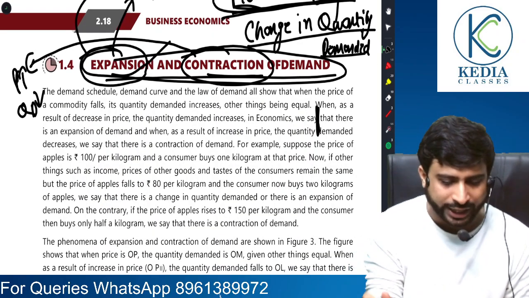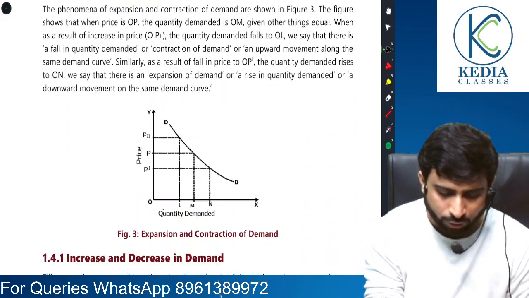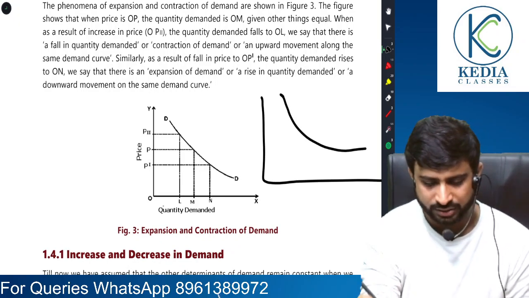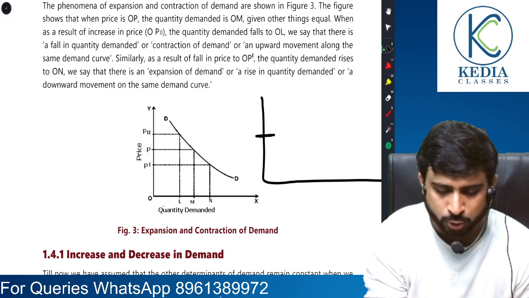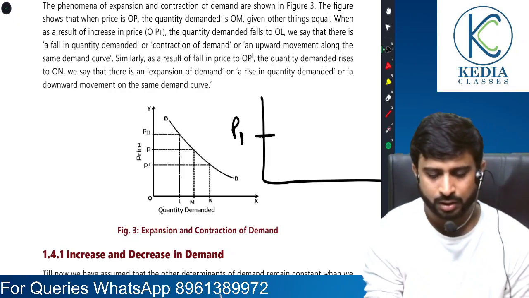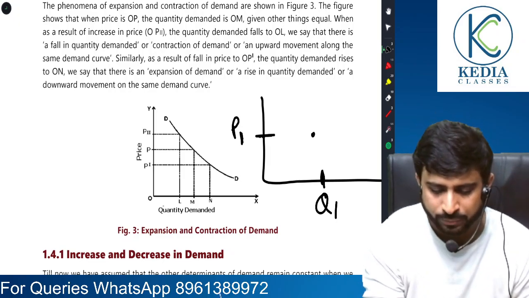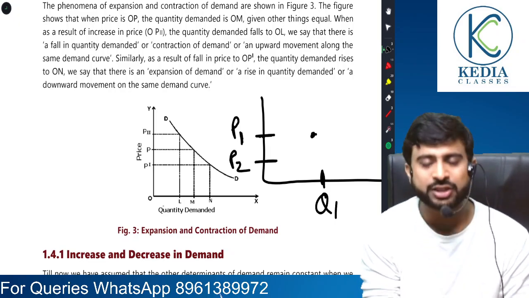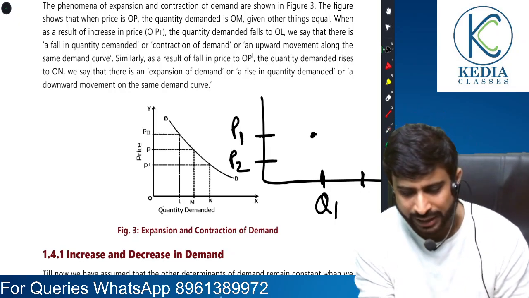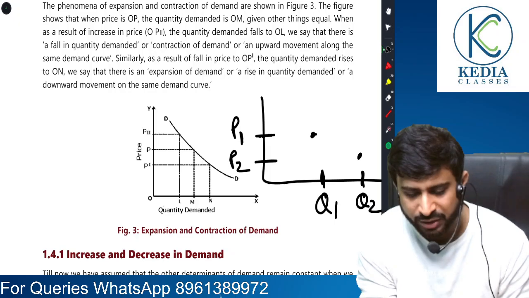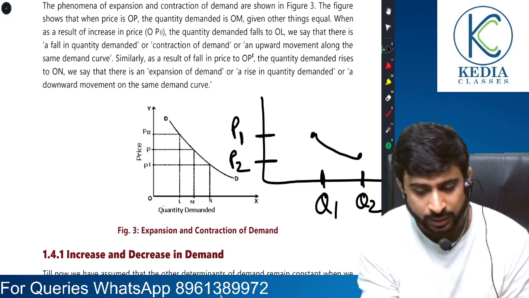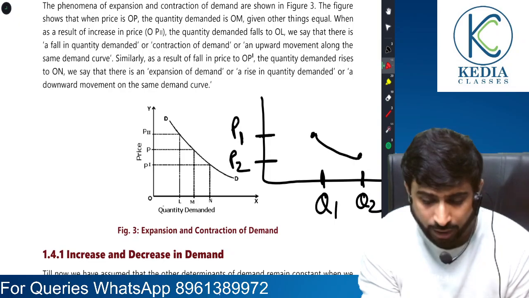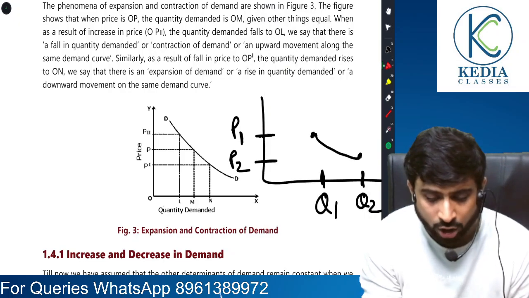One more thing I would like to explain to you. When there is expansion of demand, I'll give you an example. Suppose price is P1 and quantity was Q1. Now suppose there is a fall in price. If price falls, what happens to demand? Demand naturally rises, so the curve meets here. This is called movement.